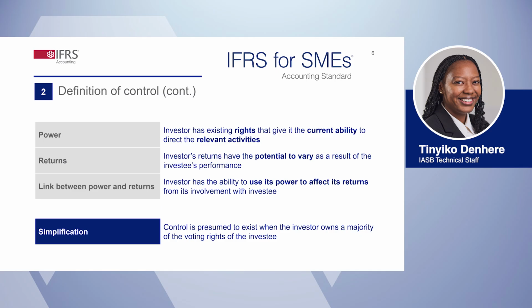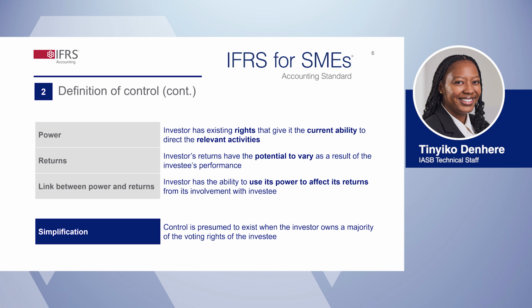Applying the definition of control can in some situations involve judgment. To simplify the application of the control model, the IASB retained the rebuttable presumption in paragraph 9.5 of Section 9. What is the rebuttable presumption? Control is presumed to exist when the investor owns, directly or indirectly through subsidiaries, a majority of the voting rights of the investee.